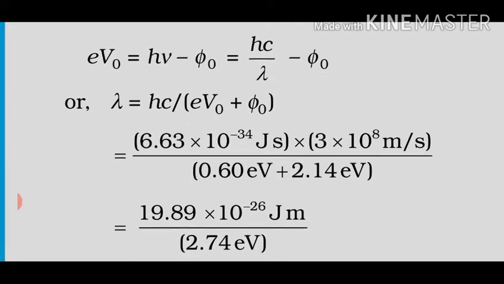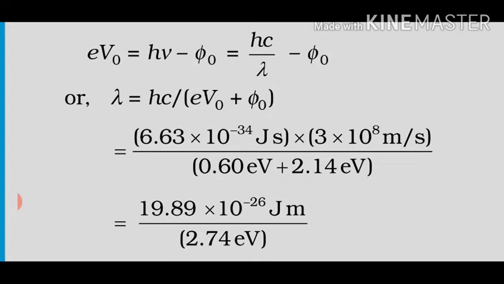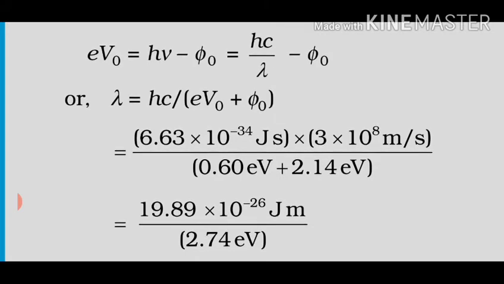Now let us check whether we have values of all of the parameters included in this formula. H, Planck's constant, we know is 6.626 into 10 raised to power minus 34. They are using it as 6.63, so they have just rounded off. Value of c, speed of light, is 3 into 10 raised to power 8 meter per second, very well known to all of you. E, that is what?